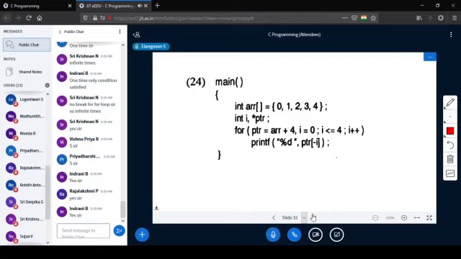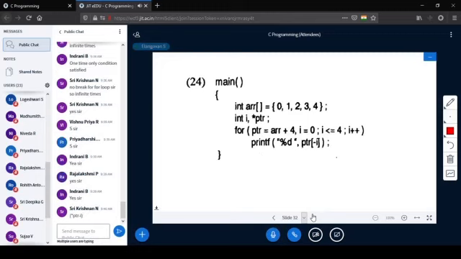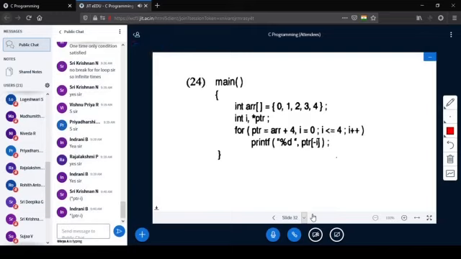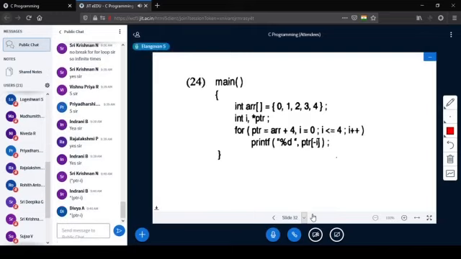How can it be expanded? Or how did the compiler understand this? Yes, star of PTR minus I. Then it is very easy. That's all. This understanding is required. Then it is very easy. That's it. The problem is solved.